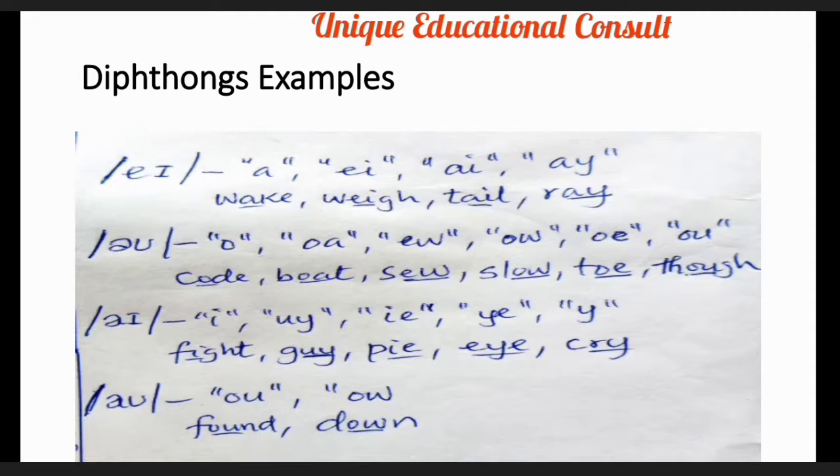So the first word we have is wake. Good. The second one is weigh. When you measure something by putting a fish or meat on the scale, you weigh it. Good. Another one is tail. Bravo. The next one, which is the last one in that category, is ray. Bravo. Now let's move to the other sound.